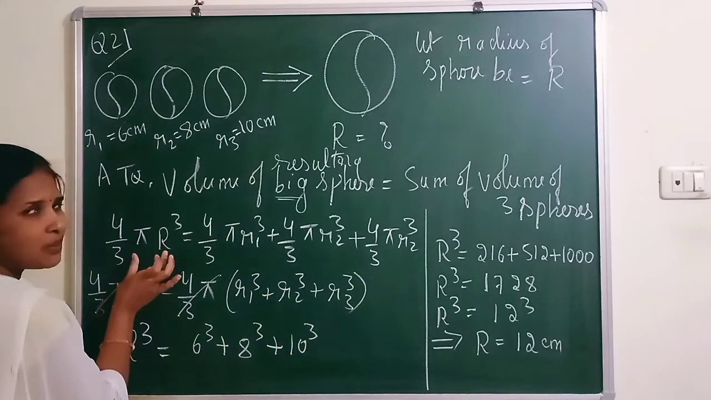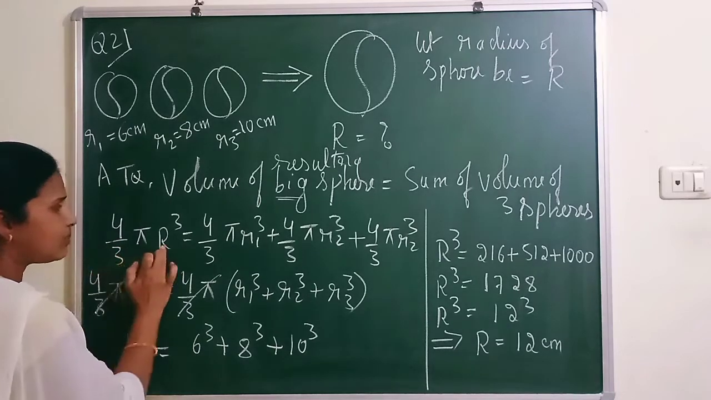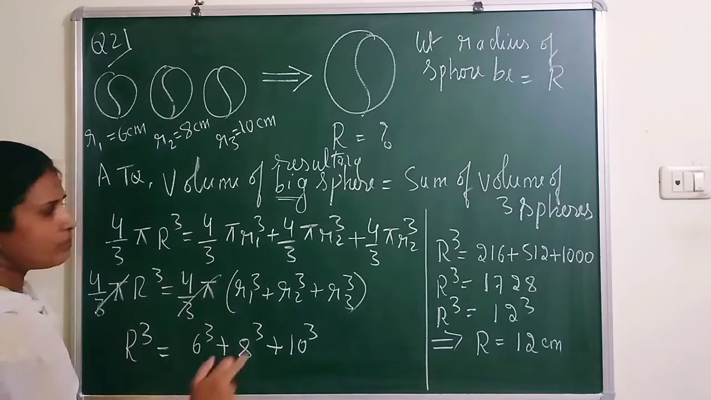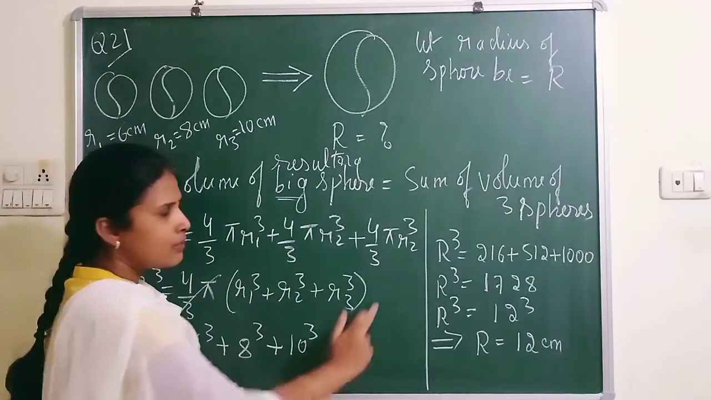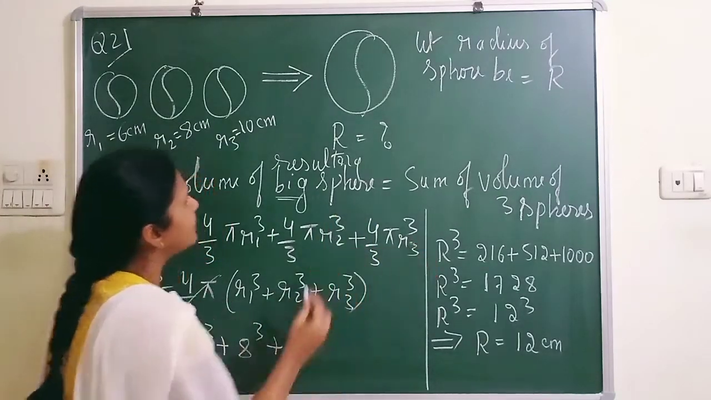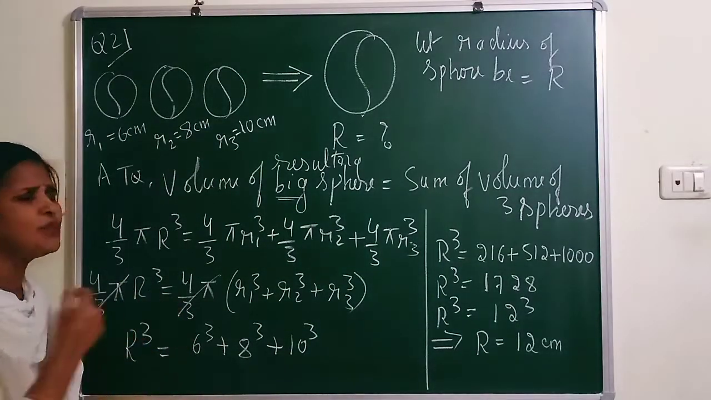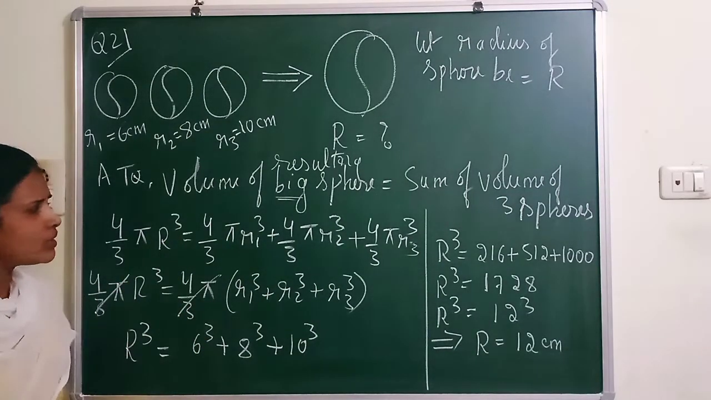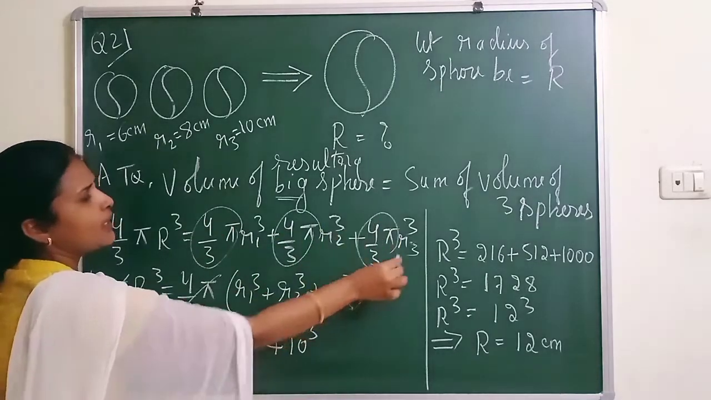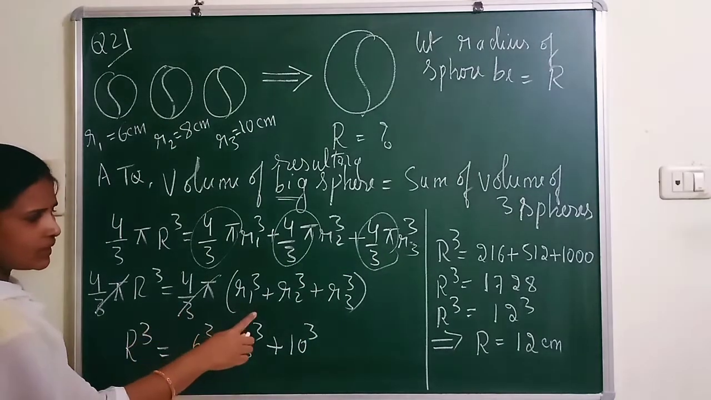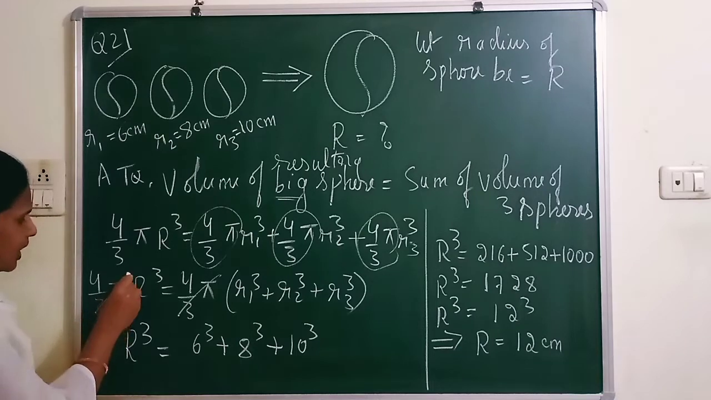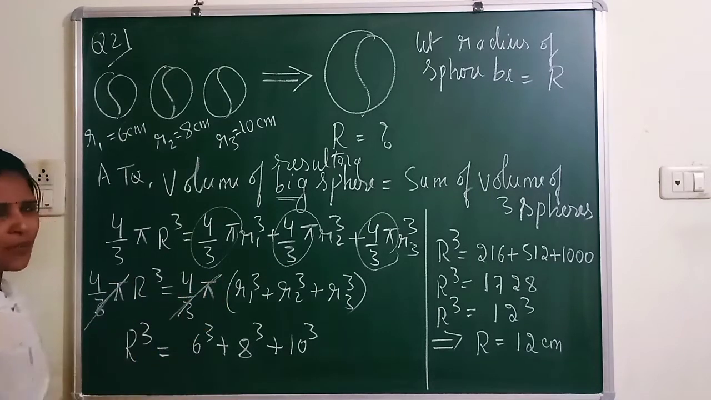So the volume of the big sphere, that is the resulting sphere, is 4 by 3 pi R cube, and the first sphere with R1 is 4 by 3 pi R1 cube plus 4 by 3 pi R2 cube plus 4 by 3 pi R3 cube. Now you can observe in both LHS and RHS there is a common part, 4 by 3 pi. So take it common. What is remaining in the bracket? R1 cube plus R2 cube plus R3 cube. And on the left side, 4 by 3 pi gets cancelled.